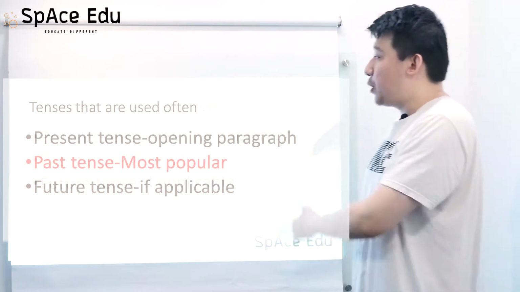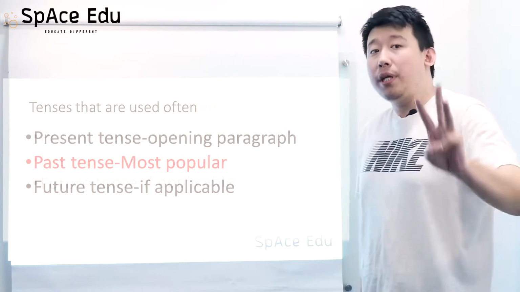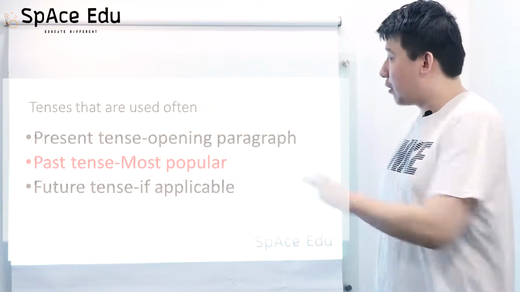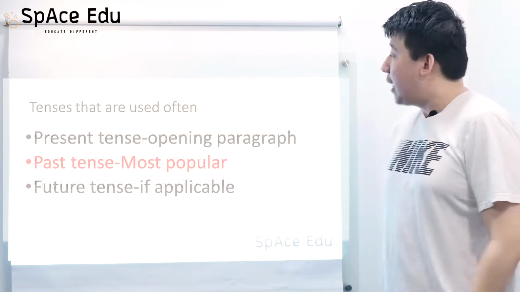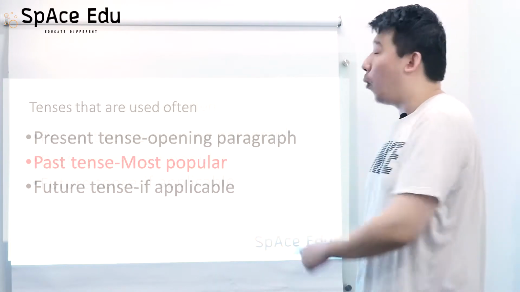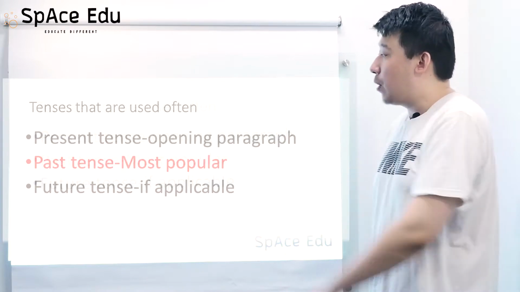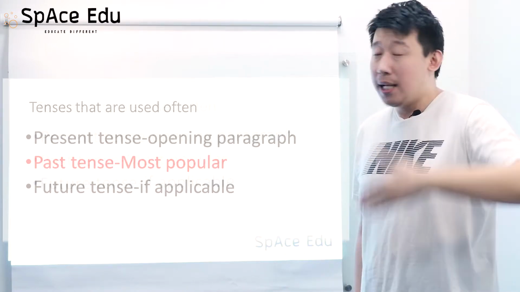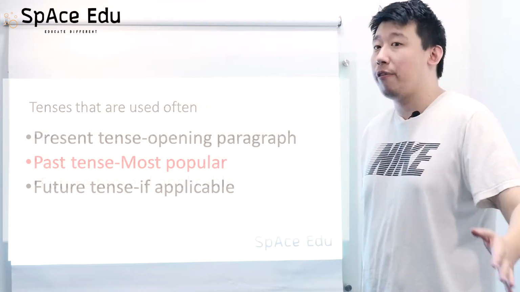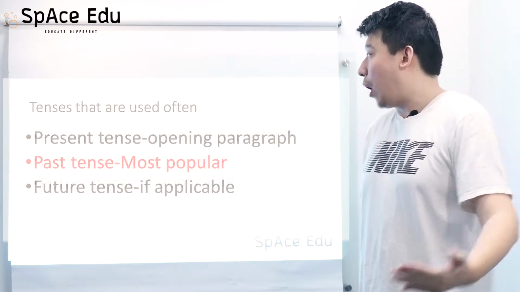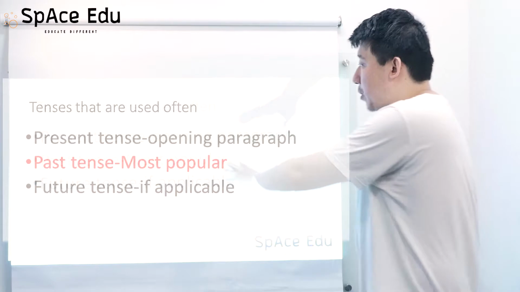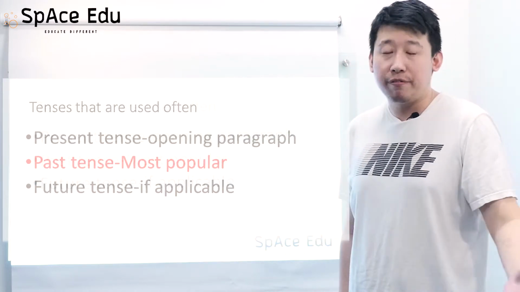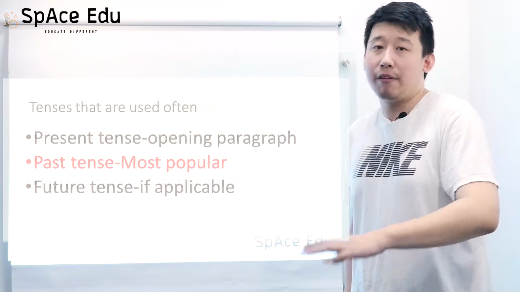Basically, just remember the 3 most important tenses used in writing task 1. The first one is present tense. It is often used in the opening paragraph. The second one is the past tense, which is our star tense here, because we're going to use it on and off throughout our writing script. Make sure you use past tenses, because most of the figures and charts are actually data from the past.